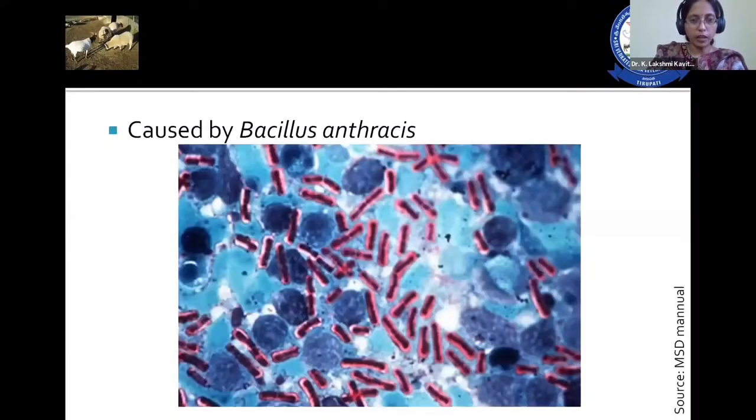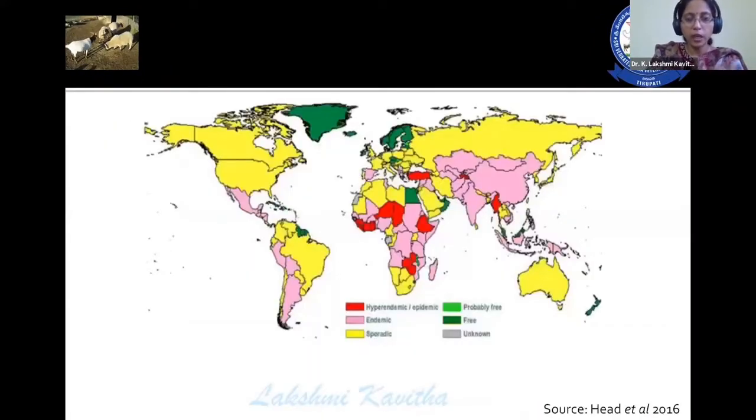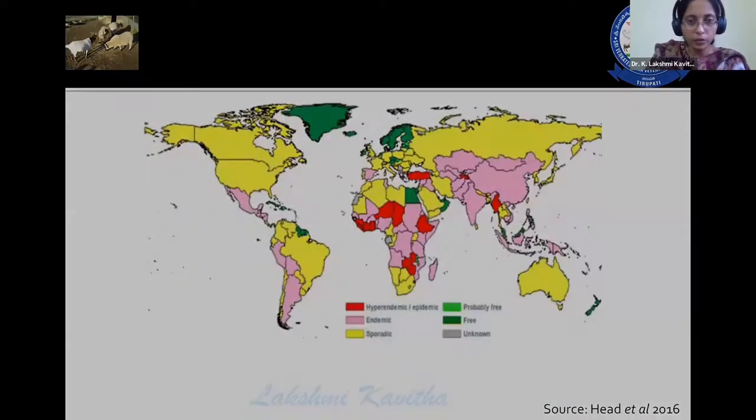Another important infection is anthrax, caused by Bacillus anthracis. This is the distribution of this disease. Hyperendemic areas are red and endemic areas are pink. India is endemic to anthrax.